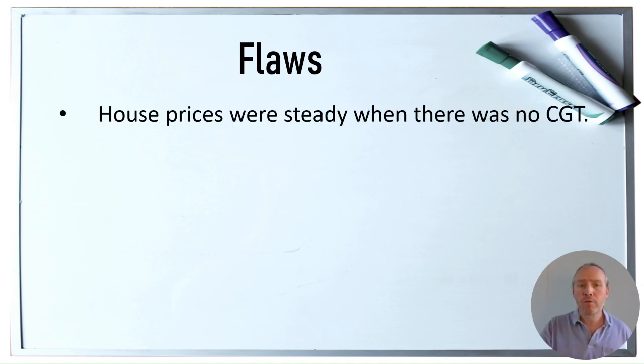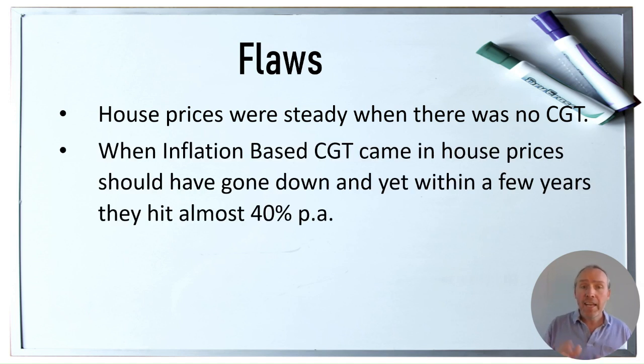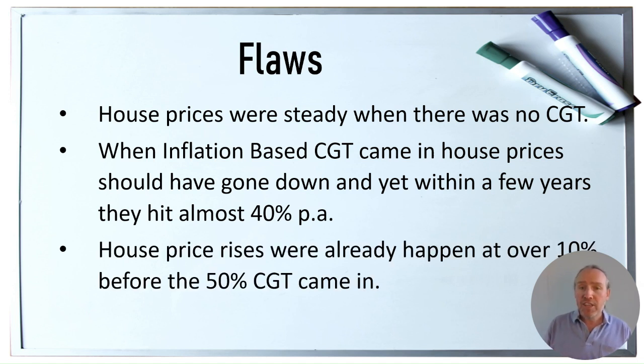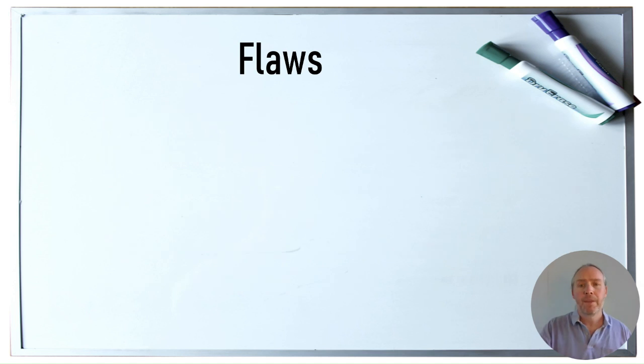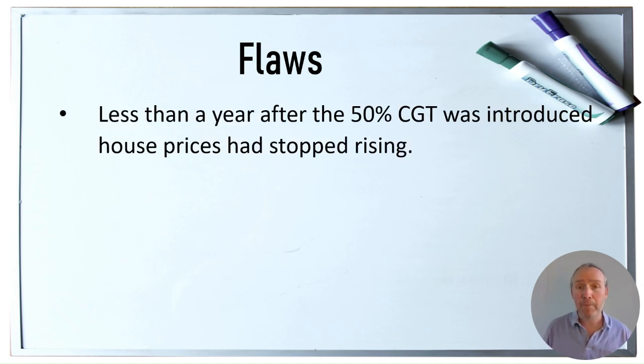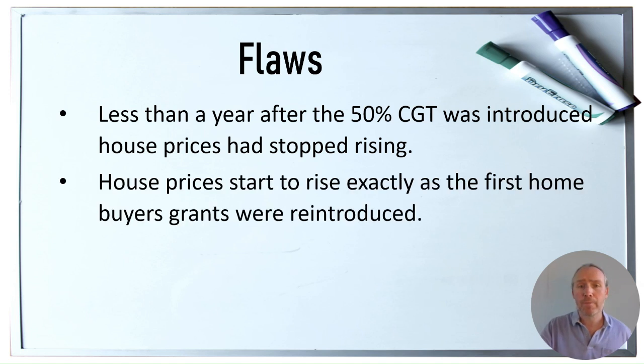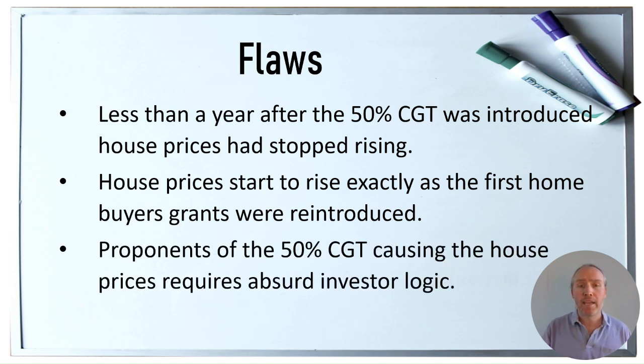So let's go through the flaws chronologically. House prices were steady before there was capital gains tax. Now, when that inflation-based capital gains tax came in, house prices theoretically should have gone down. That's a theory, but within a few years, they had hit 40%. Now, after the recession in the 90s, house prices were already at over 10% before the 50% discount came in. And less than a year after the 50% capital gains tax is introduced, house prices stopped rising. House prices then start rising exactly to the quarter when the first home buyers grant is reintroduced.